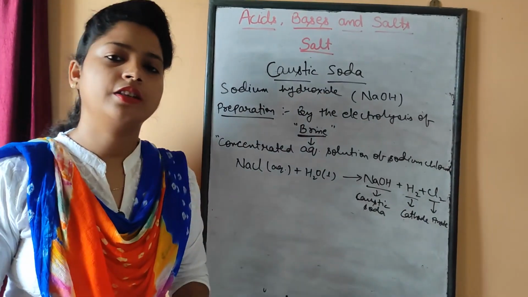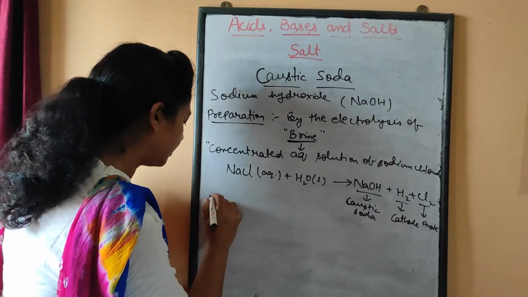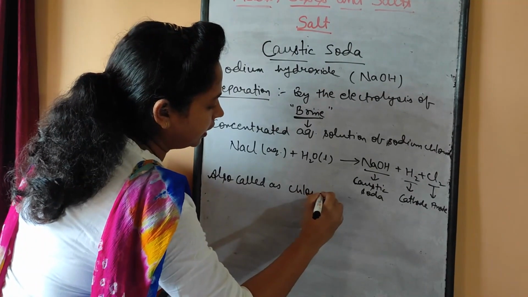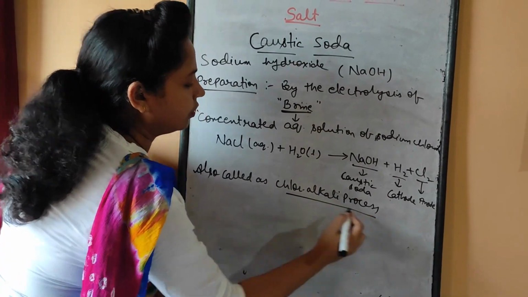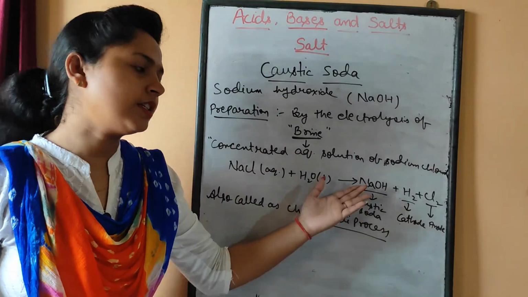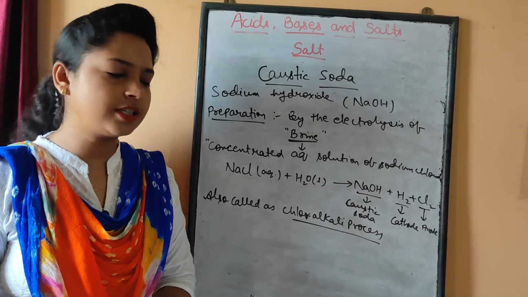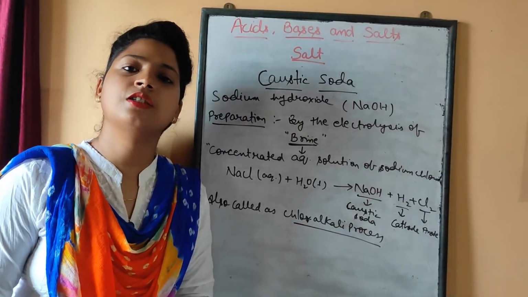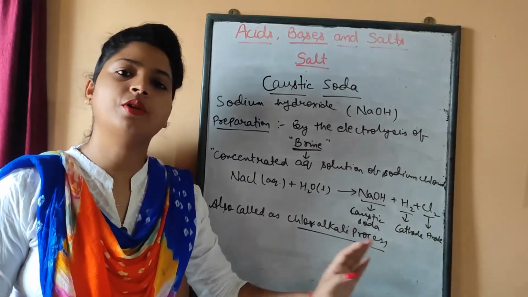The process of formation of caustic soda from brine is also called the chlor-alkali process. Now what is this chlor-alkali process? Since NaOH is an example of an alkali, that is a soluble base, and chlorine is also released in this process, that's why it is called the chlor-alkali process.